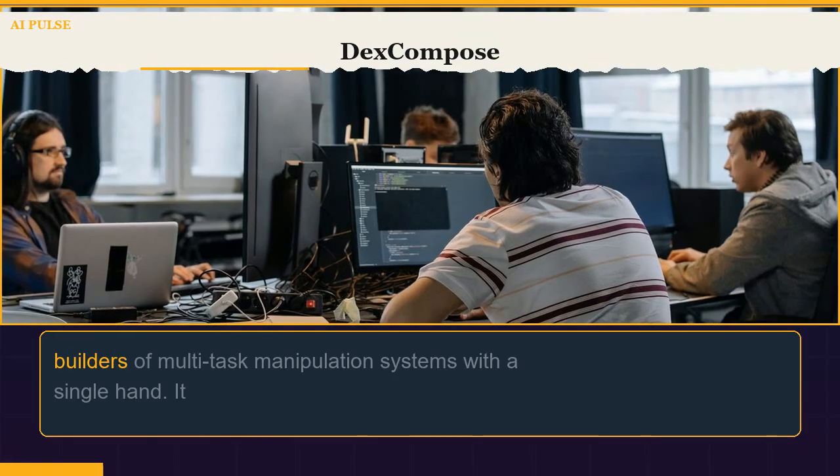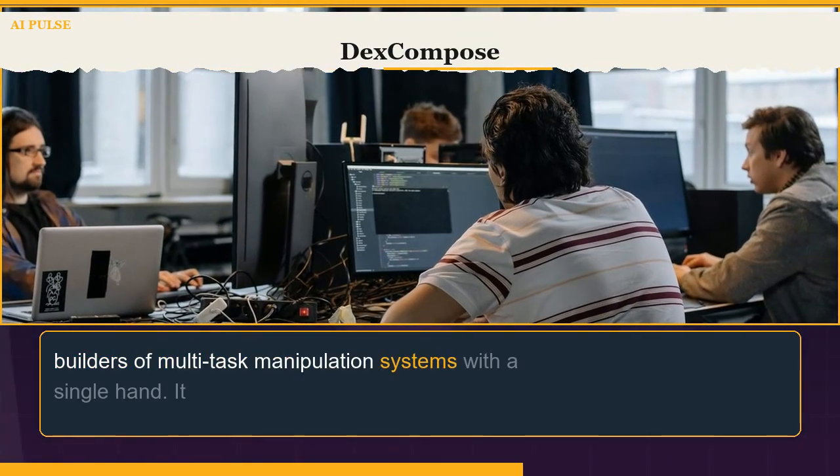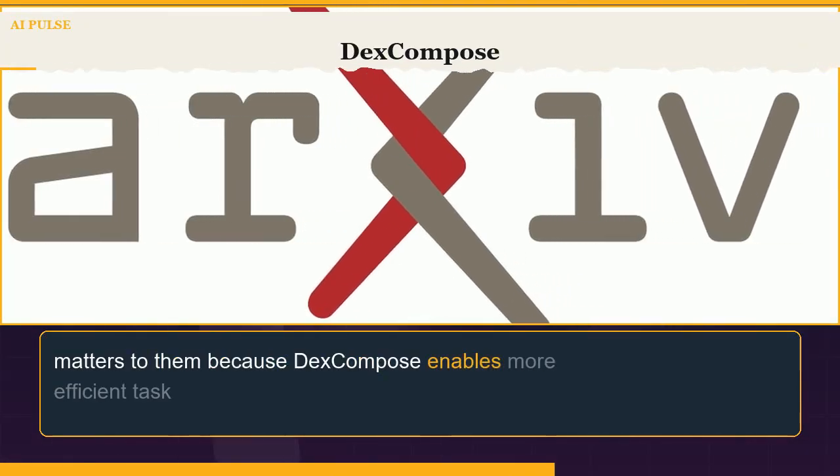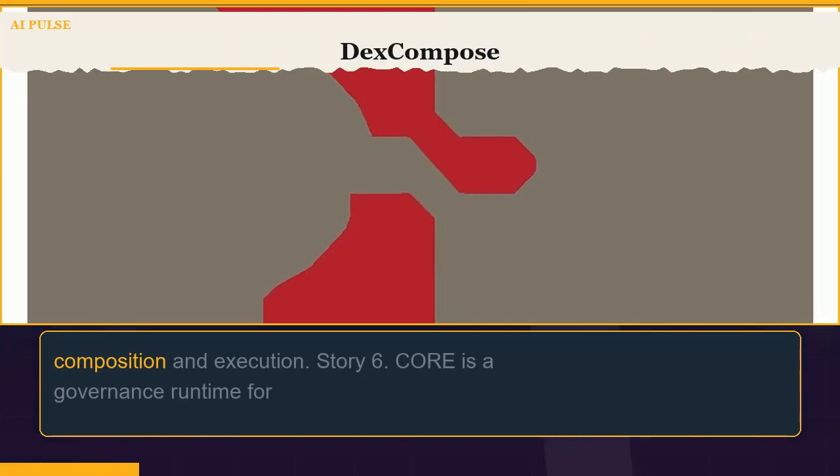DexCompose affects builders of multitask manipulation systems with a single hand. It matters to them because DexCompose enables more efficient task composition and execution.